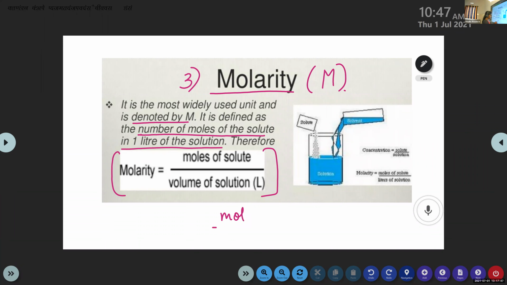It is mole. And the volume of solution is in liters. So here the unit of molarity is mole per liter. Clear? The unit of molarity.